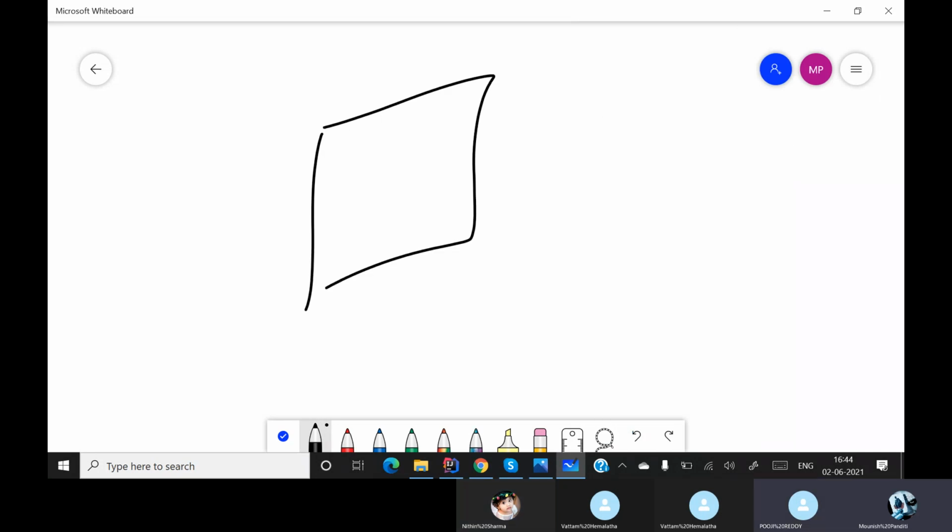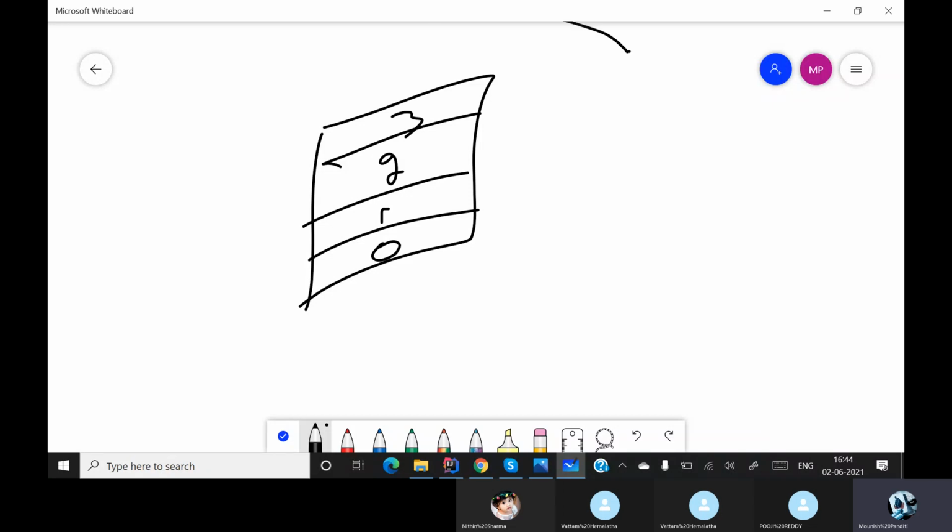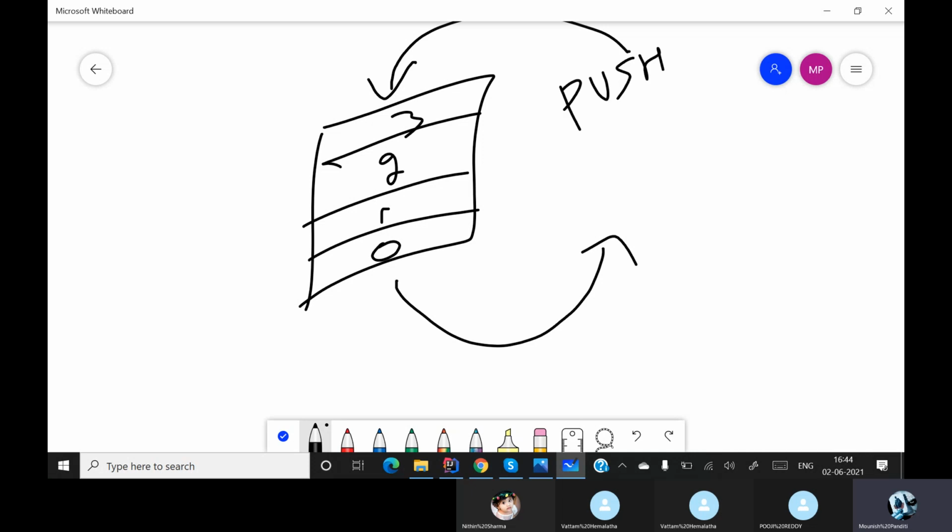Assume that you are having something like this. You first inserted this element 0, then you are doing this, then you are doing this, then you are doing this. So you are basically pushing the data over here, and from here you are getting the data. Putting the data is the push method.